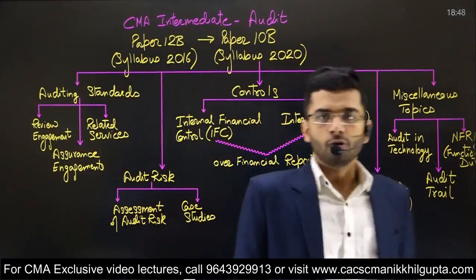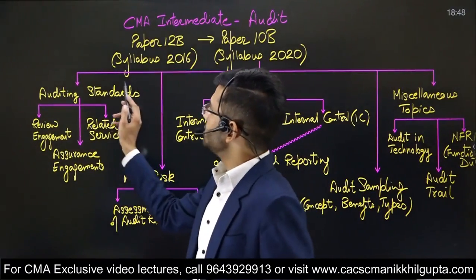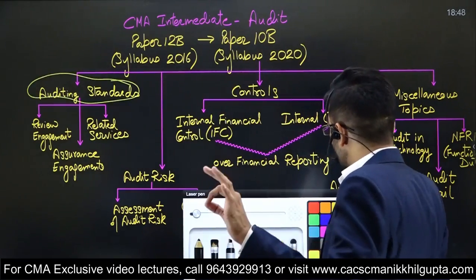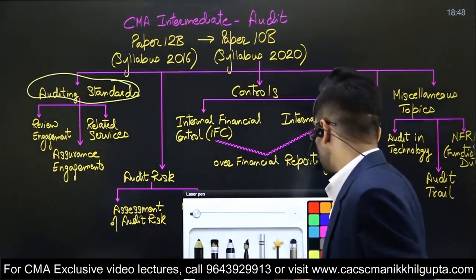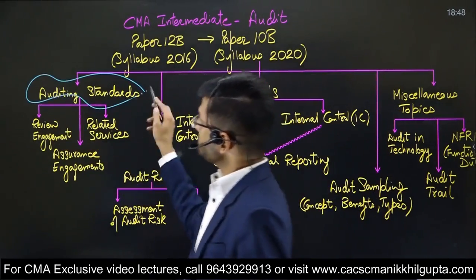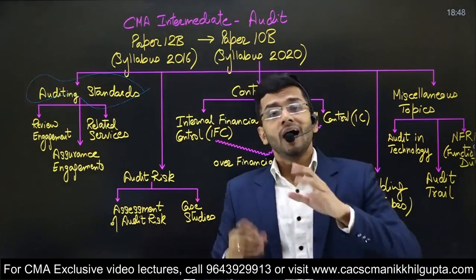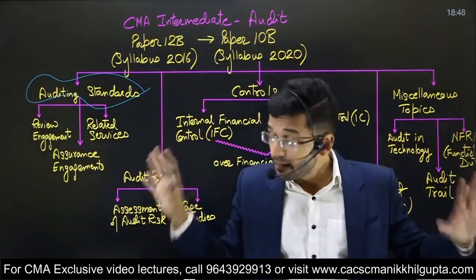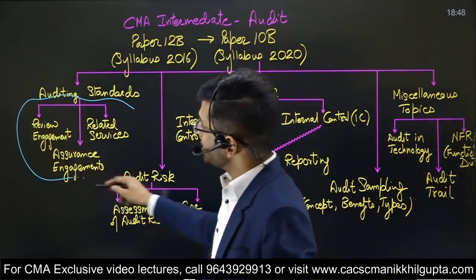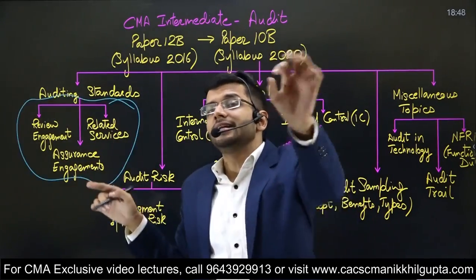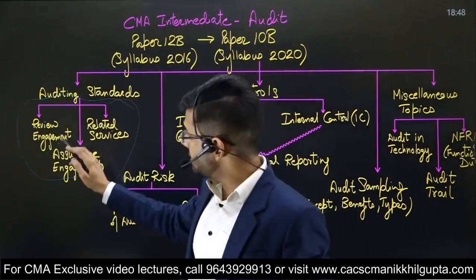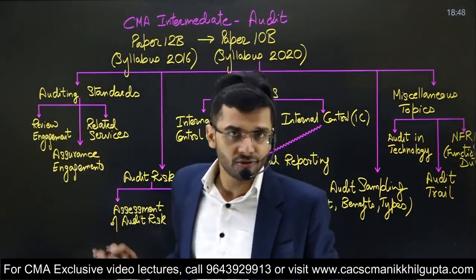Alright, first and foremost things guys, auditing standards. So in your earlier syllabus, auditing standards were very limited to only a few auditing standards. Auditing standards were not much in your earlier syllabus, but now auditing standards have been introduced. Again, not in detail, not in length. Please don't get confused. Only the relevant names, and only few of them have been introduced in detail. Relevant name of auditing standards. So auditing standards, 3 types of auditing standards have been introduced.